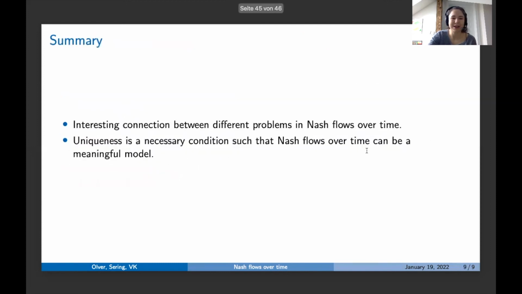And now let me quickly conclude. So I think I could show you an interesting connection between different problems and Nash flows over time. And uniqueness is a necessary condition such that Nash flows over time can be a meaningful model.